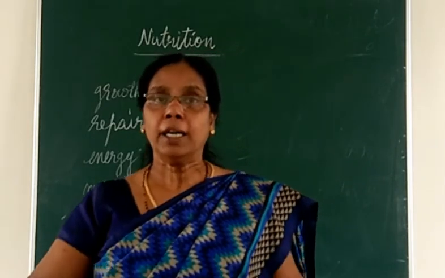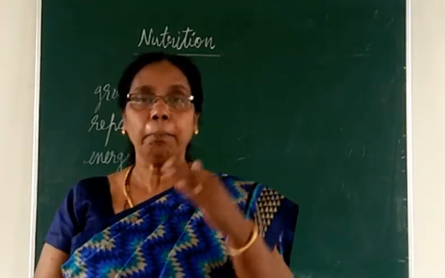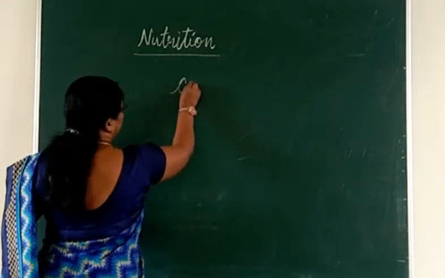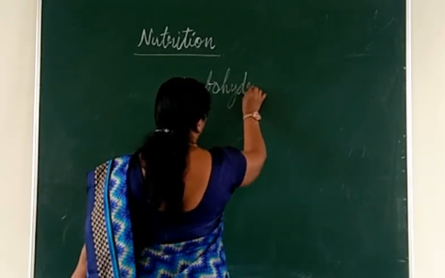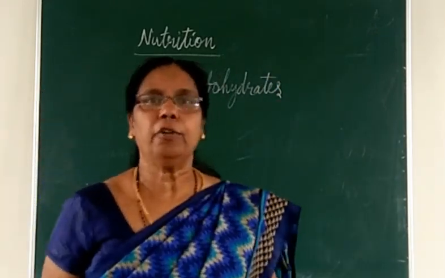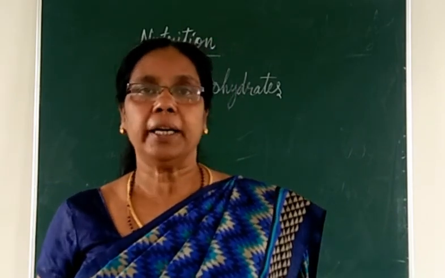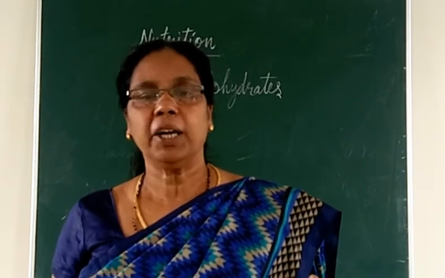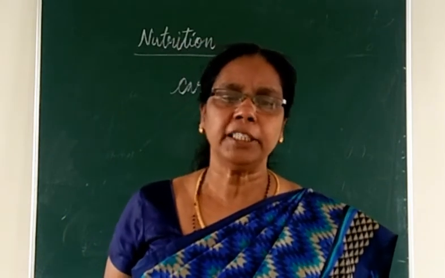So once more, what are the six purposes for the need of food? Now one by one we can say which are the different nutrients. First one is carbohydrate. This is common in almost all the food you are eating. For example, you have taken a chapati, that has enough carbohydrate. You are eating a meal with rice, that has enough carbohydrate. So in almost all food items you take, plenty of carbohydrate is present.